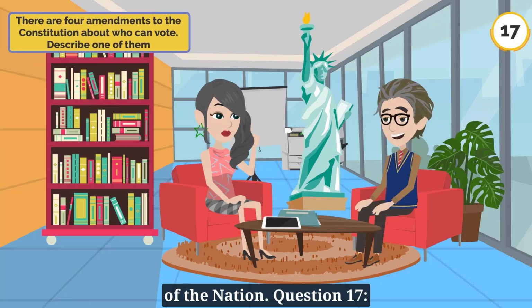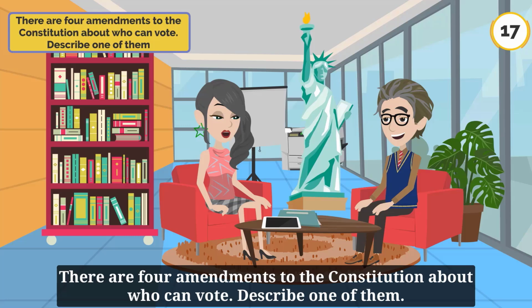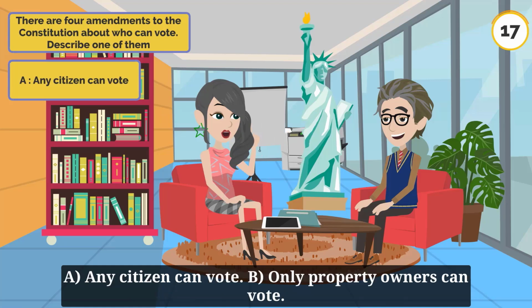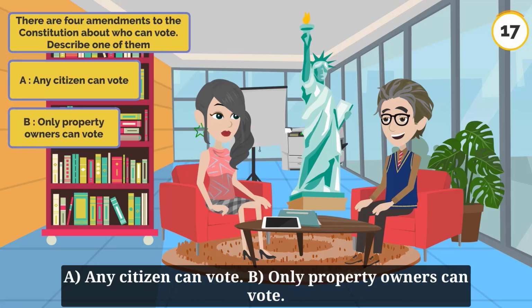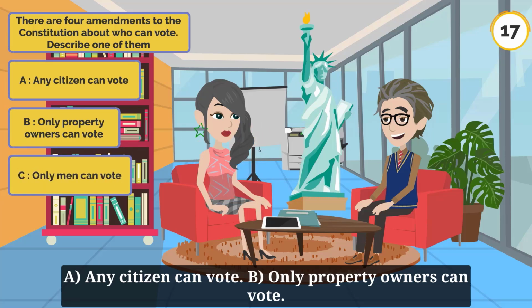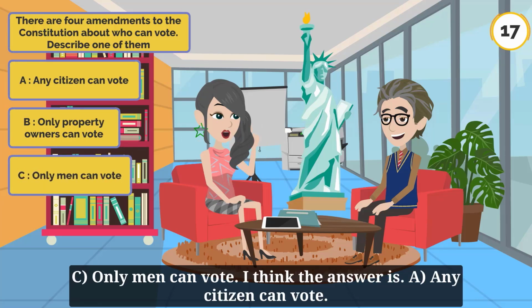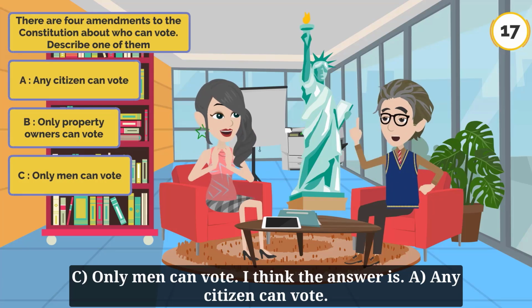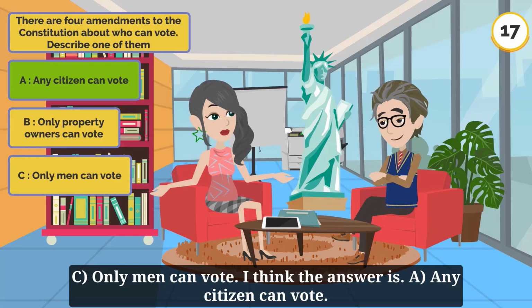Question 17. There are 4 amendments to the Constitution about who can vote. Describe one of them. A. Any citizen can vote. B. Only property owners can vote. C. Only men can vote. I think the answer is A. Any citizen can vote.